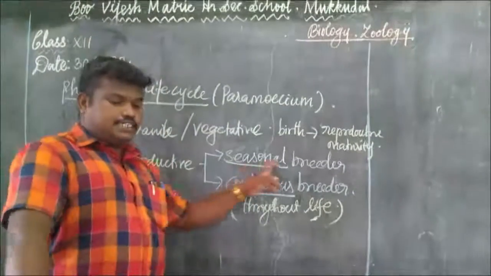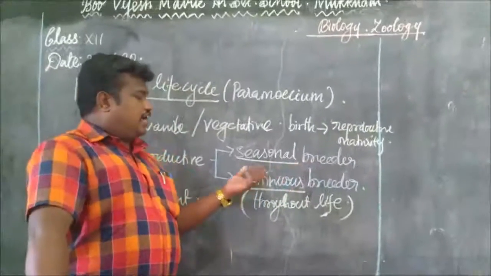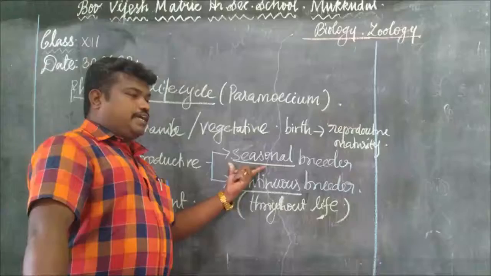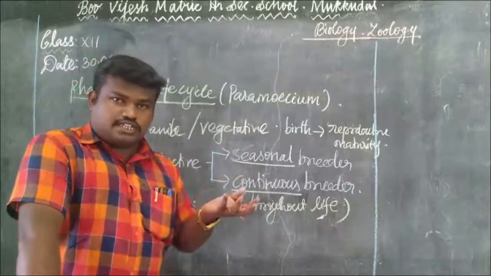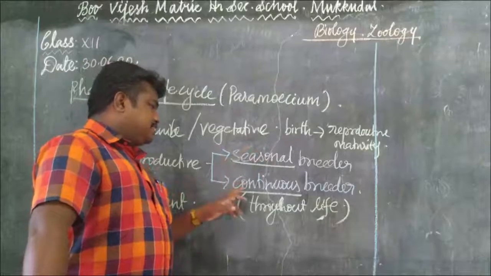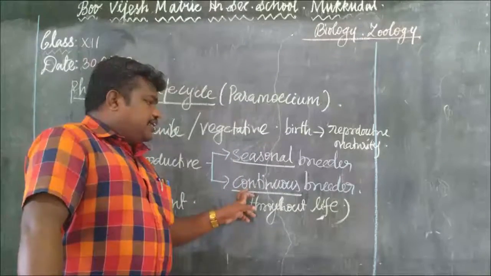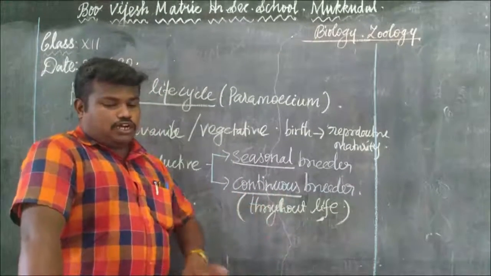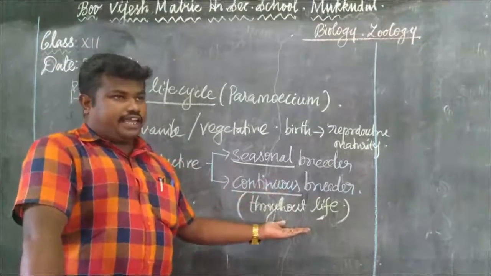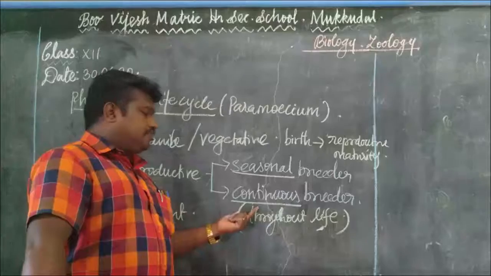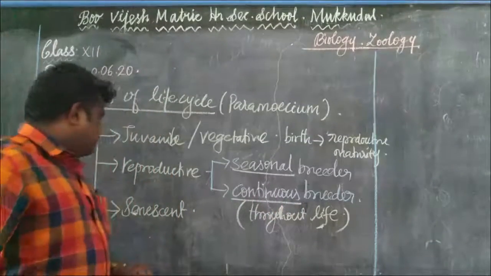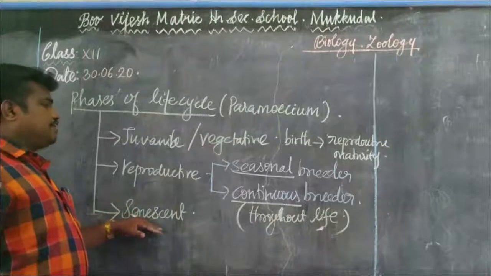For example, seasonal breeders are frogs, lizards, and birds. These are said to be seasonal breeders because they reproduce their young ones at particular times, in seasonal periods. Then continuous breeders, for example, bees, poultry, and other higher organisms. So these are examples for the continuous breeders. Okay.